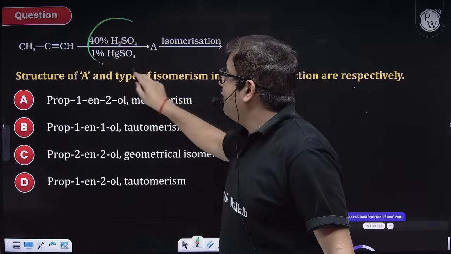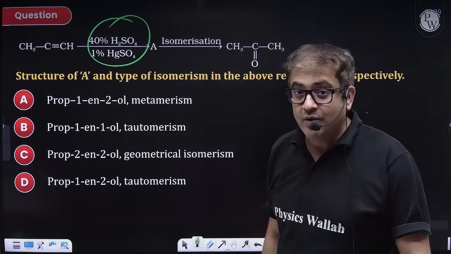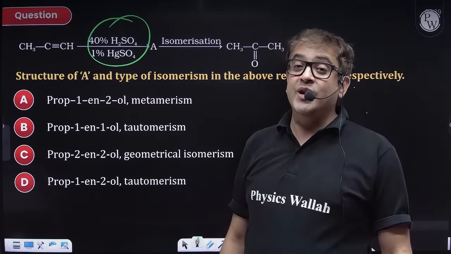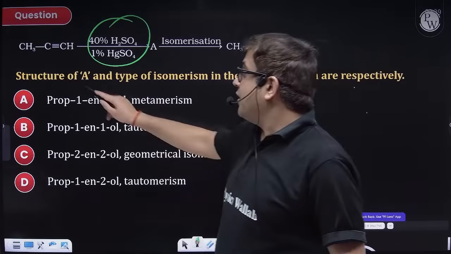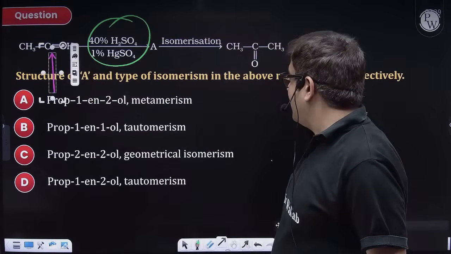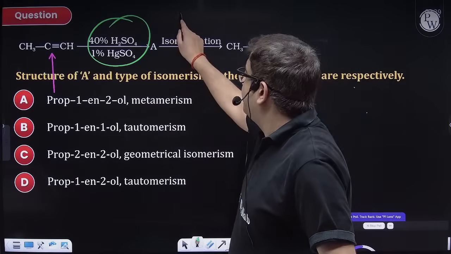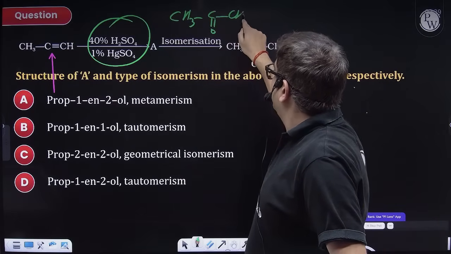So if I have water, the first OH has gone on that side, another also will go. So one carbon having two OH will undergo dehydration and form the corresponding carbonyl group. So I will be having a carbonyl group at the middle carbon. So A will be acetone.